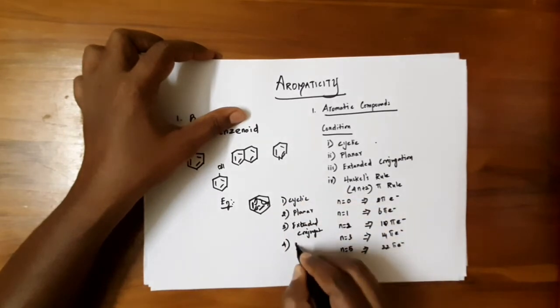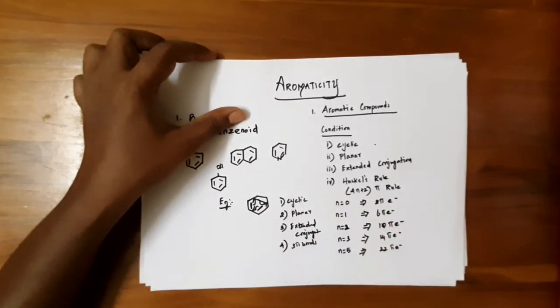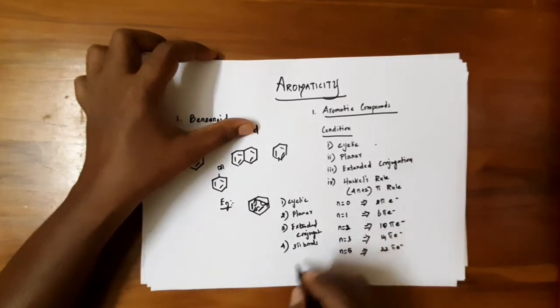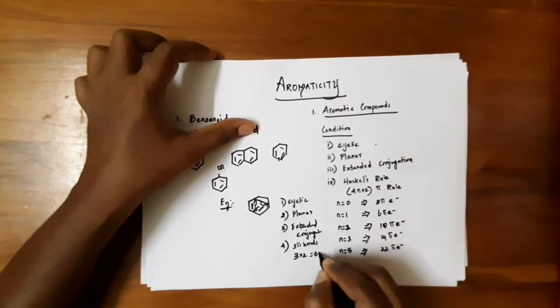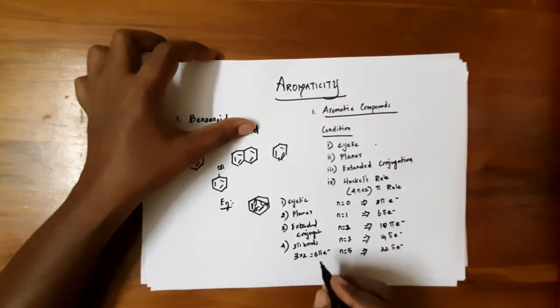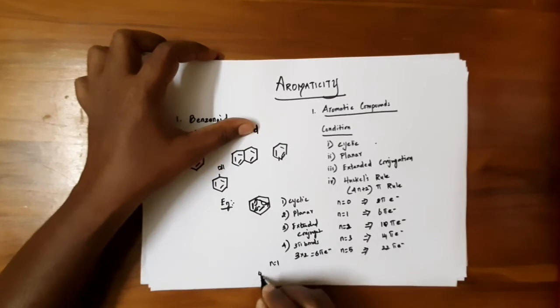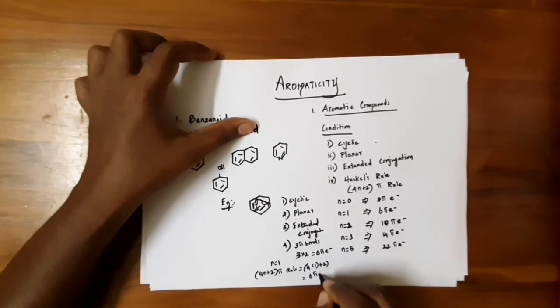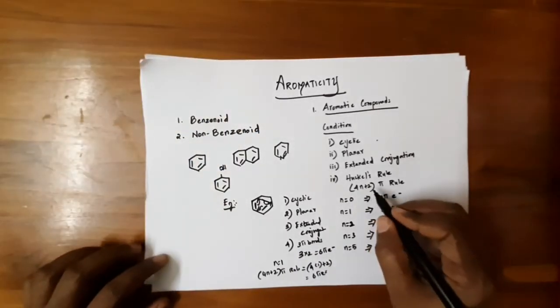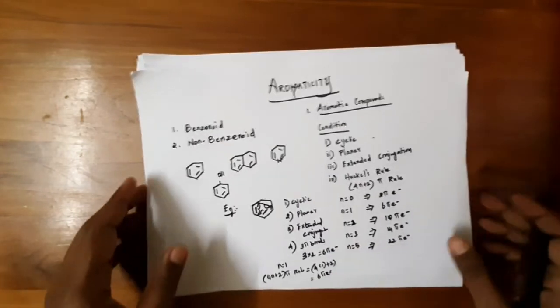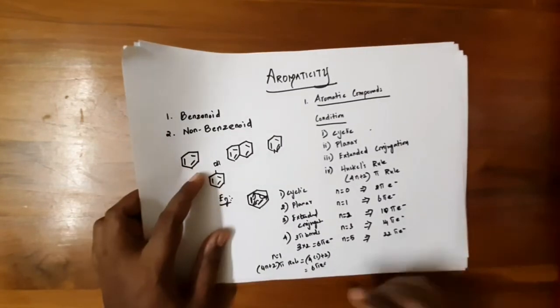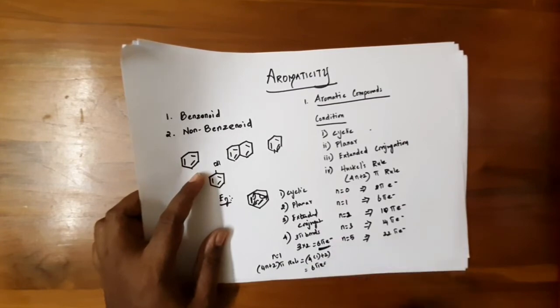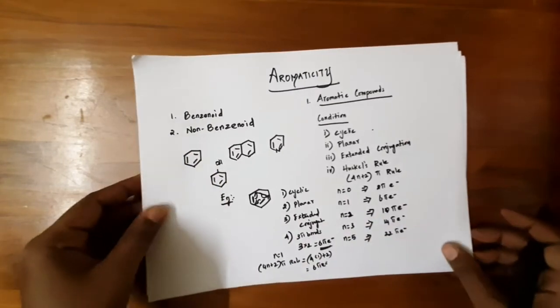In benzene there are 3 pi bonds. Each pi bond is made up of 2 electrons. So totally 3 into 2, 6 pi electrons. If you put n equal to 1 in Huckel's rule, 4n plus 2 pi rule, you get 6 pi electrons. Here n is not the number of pi bonds. So if you put n equal to 1, you will get 6 pi electrons. So then benzene is an aromatic compound.